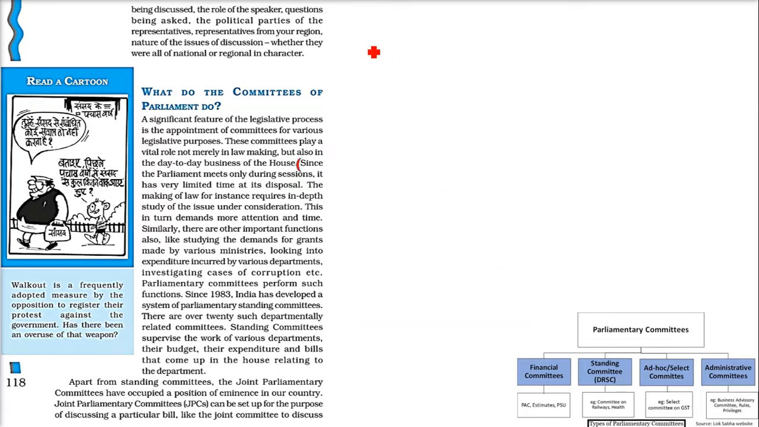Since the parliament meets only for a certain duration, like the monsoon session and the winter session, the parliament is not running all the time. So it has very limited time. And in the making of law, if you want to make a law through a bill, then this bill has to be read very carefully. In-depth study should be there, and attention and time are required. There are other functions also, like the demand for grants made by various ministries, looking into expenditure incurred by different departments of the government, and also investigation of corruption. Corruption can be there.